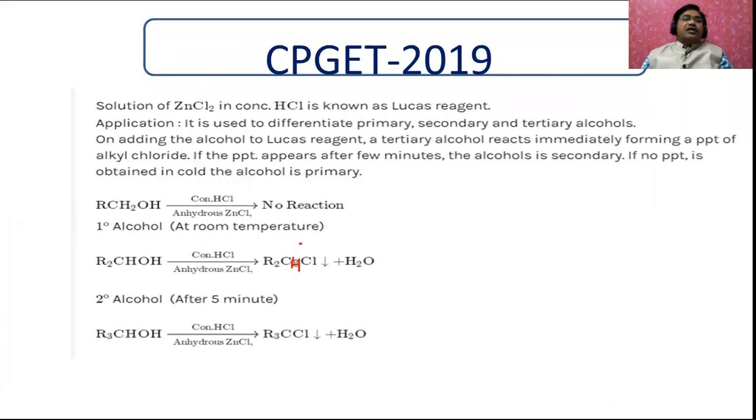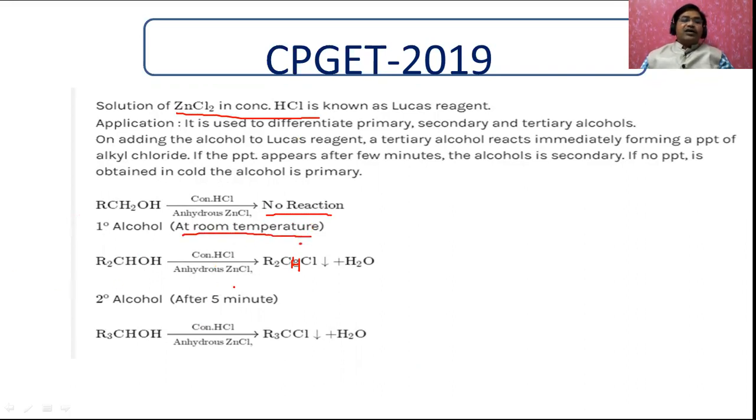Remember, the solution of ZnCl2 in concentrated HCl is known as the Lucas reagent. With this Lucas reagent, the primary alcohol does not react at room temperature.